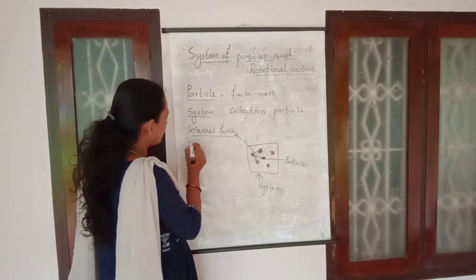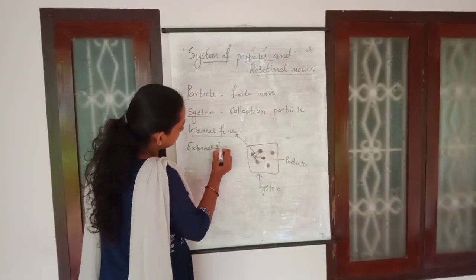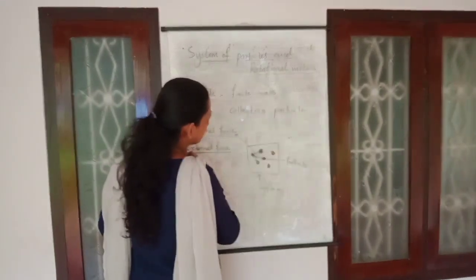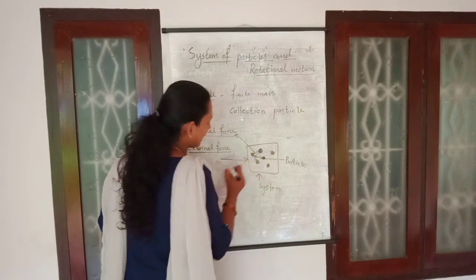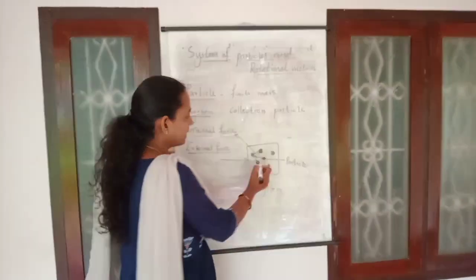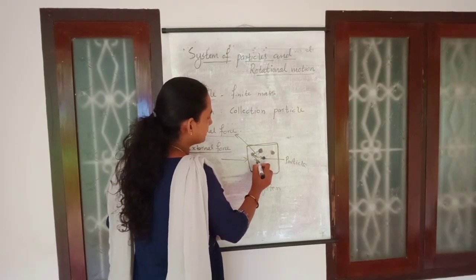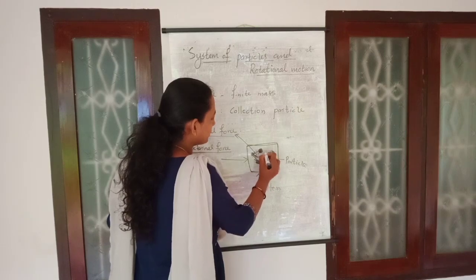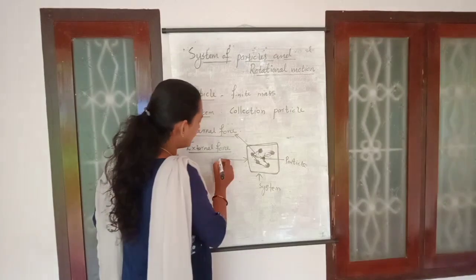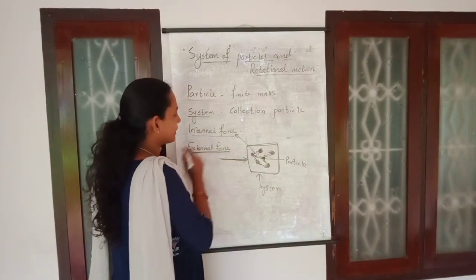And then external force. Another term we are using is external force. So what is external force? External force is a force which we apply from outside to that body. That means this is actually a system. In that system, between the particles of the system, there is an interaction, and that interactive force is known as the internal force itself. And whenever we apply a force on that system from outside, that force is known as what?